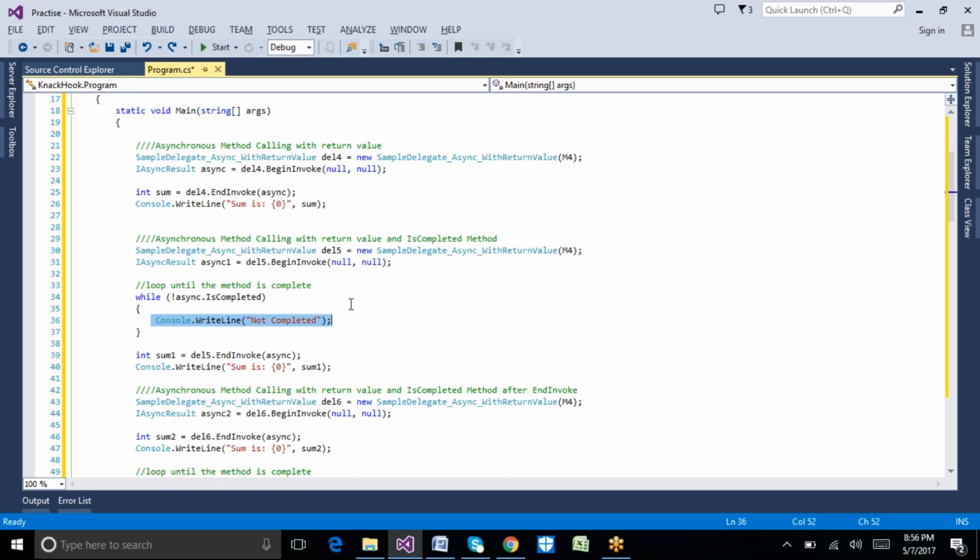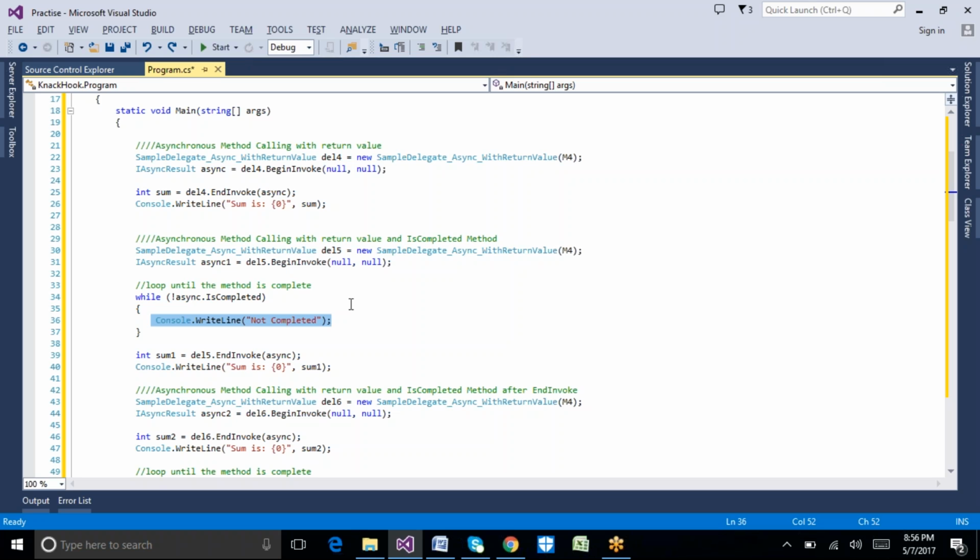So based on the output of one method, if we want to call another method, then we need to use this kind of programming, which is called asynchronous method call with the return value. Previously, we haven't considered any kind of return value or any kind of checks.